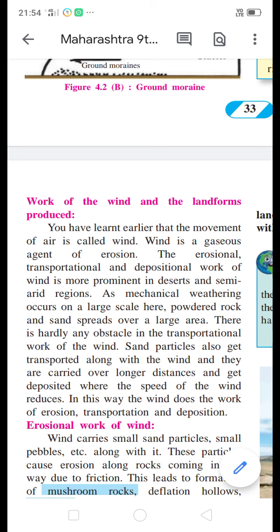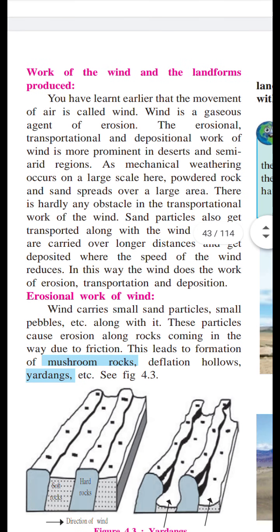Now first we are going to see the erosional work of wind. Wind carries small sand particles, small pebbles, etc. When winds are blowing, what does the wind carry? Small sand particles. Okay, small sand particles.